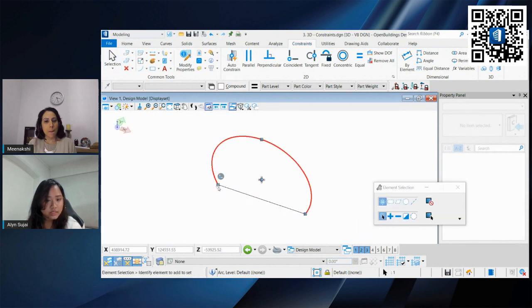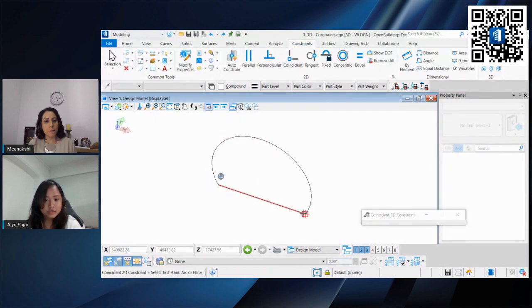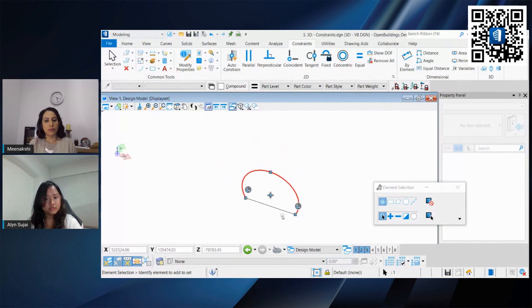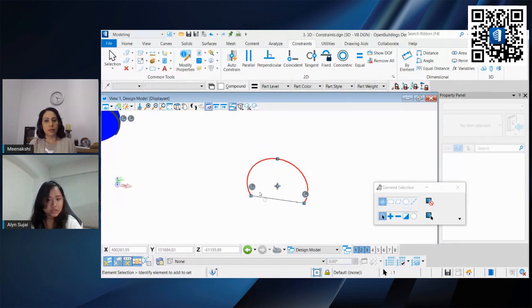Okay, let us test it out. Notice that it's moving together. To do the same for the other end. All right, so it's looking great. It's constrained. Whenever I move the line or the arc, it moves accordingly. So that is what we want.